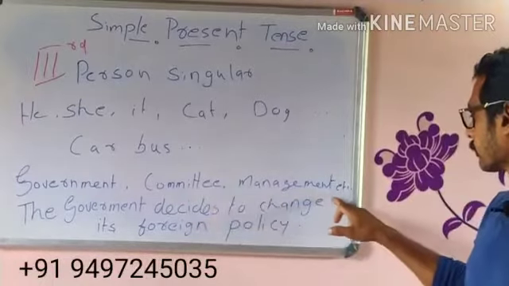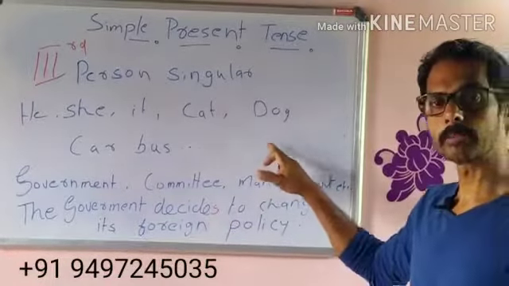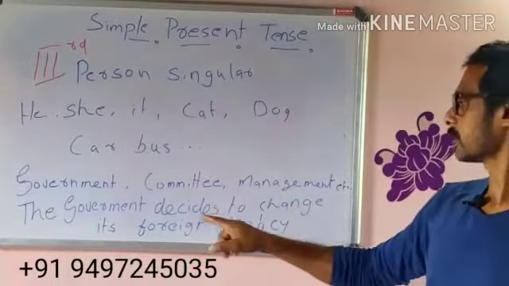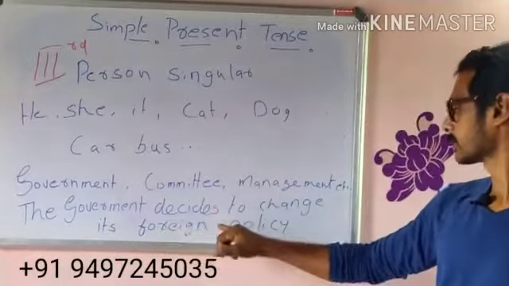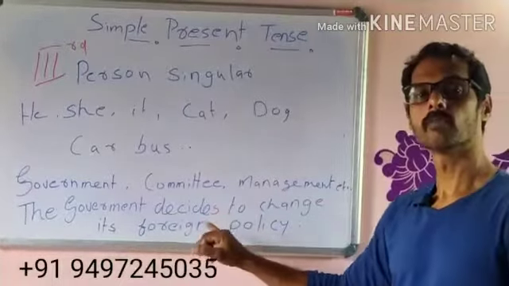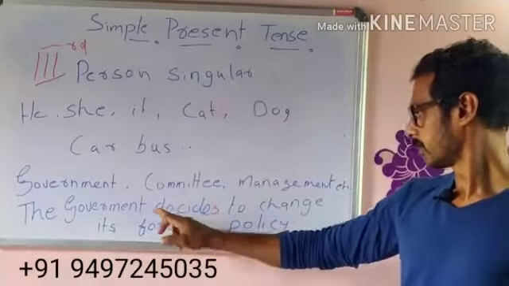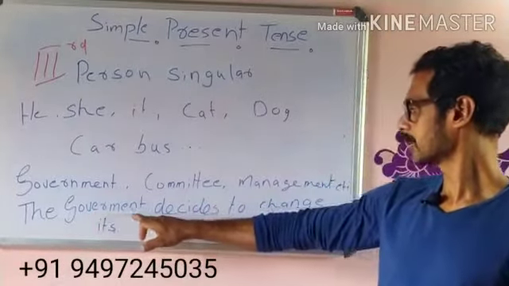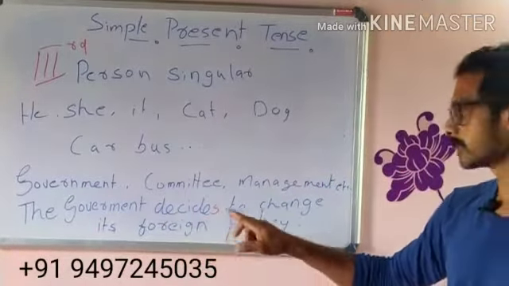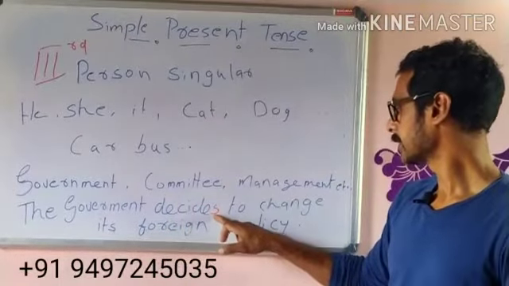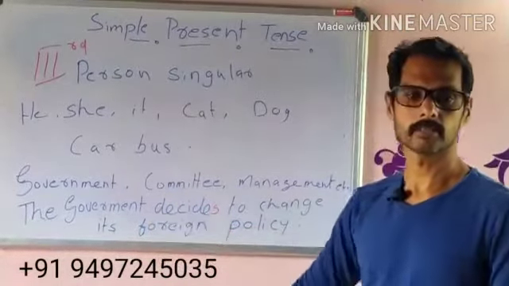These kinds of subjects also come under this third person singular category. For example, the government decides to change its foreign policy. The subject is considered as a third person singular. That is why we have added s with the action verb.